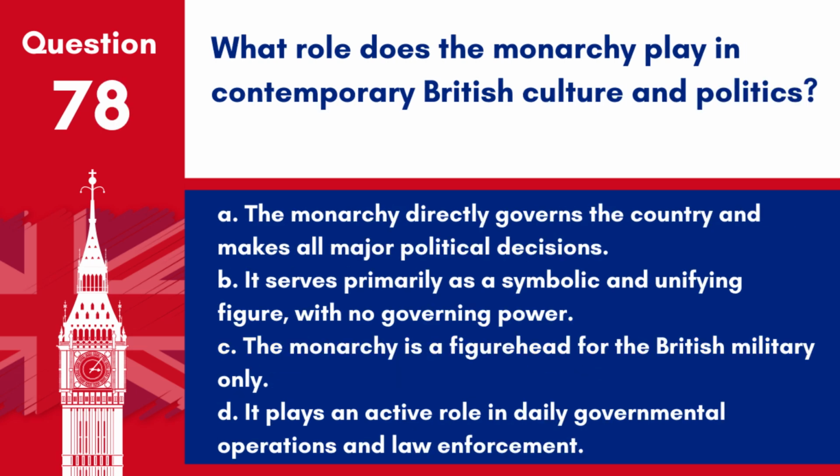Question 78. What role does the monarchy play in contemporary British culture and politics? A. The monarchy directly governs the country and makes all major political decisions. B. It serves primarily as a symbolic and unifying figure, with no governing power. C. The monarchy is a figurehead for the British military only. D. It plays an active role in daily governmental operations and law enforcement.